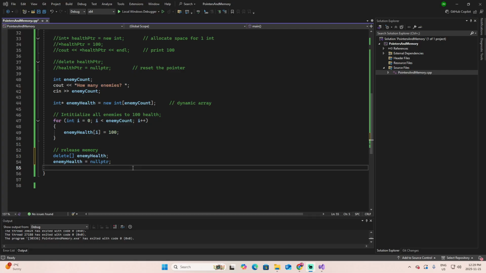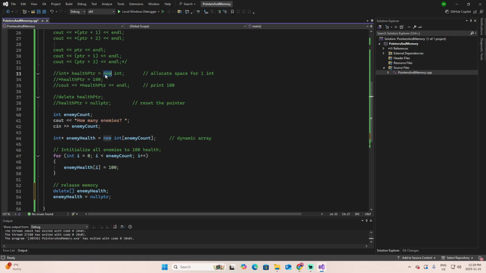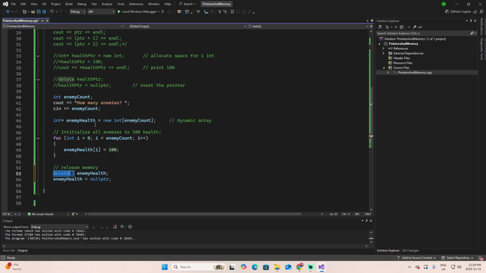Now, what are the common pointer pitfalls? Pointers are powerful, but if we're careless, they can break our program. The usual problem that we find in C++ is memory leaks. A memory leak happens when you use a new, like this one or this one, but you forget to delete. If you have this same code, but you remove this section, then you are creating a memory leak, which will eventually crash your game or your program.